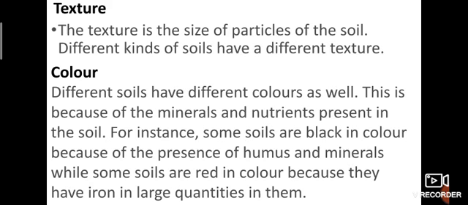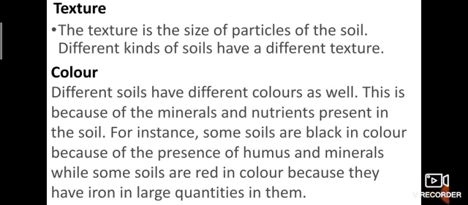Okay. Then color. Different soils have different colors. This is because of the minerals and nutrients present in the soil. So which ones give the color to soil? The minerals and nutrients. For example, if the pH level is high, then there is a lot more calcium, and that will be black in color.